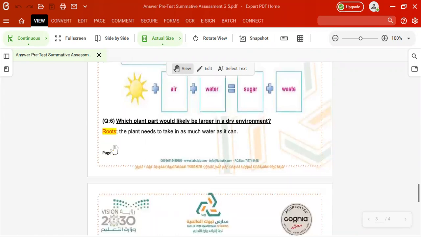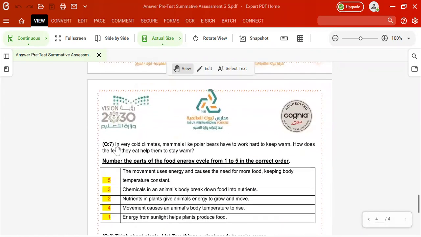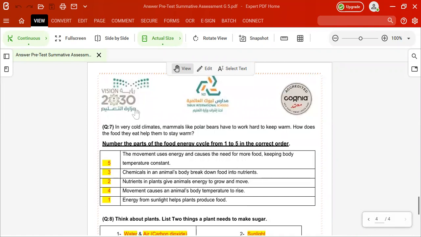Thank you. So let's turn to question number 7 and try to find the best arrangement here in this picture. Okay. In a very cold climate, it's like a story. In a very cold climate, mammals like polar bears have to work hard to keep warm. How does the food they eat help them to stay warm? You should think about it. How does the food they eat help them to stay warm?